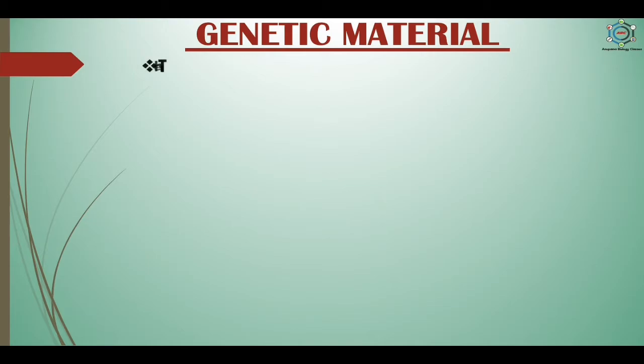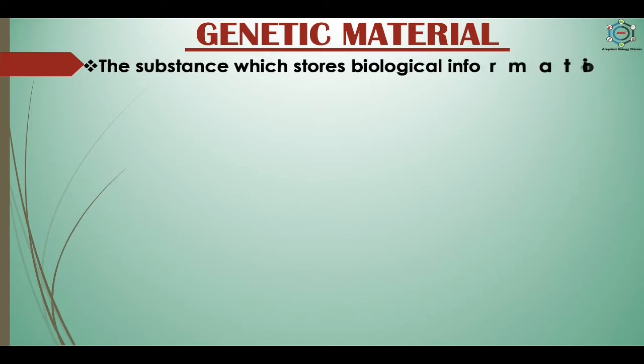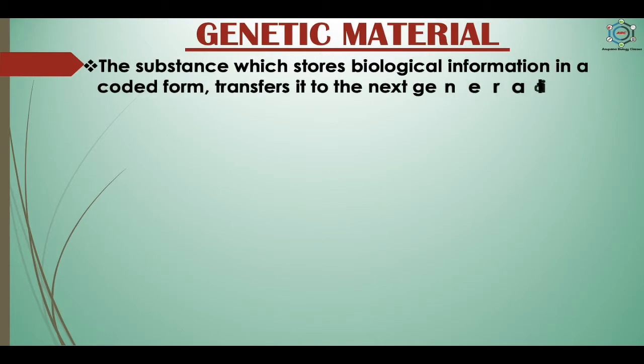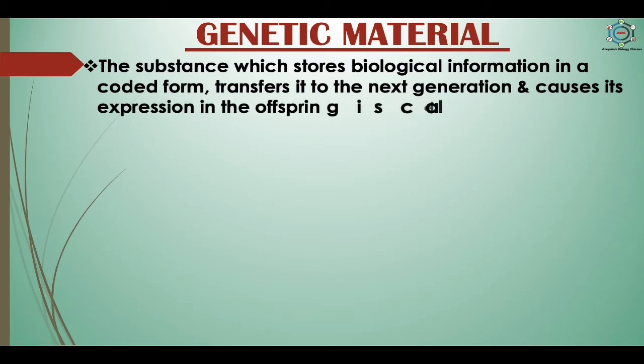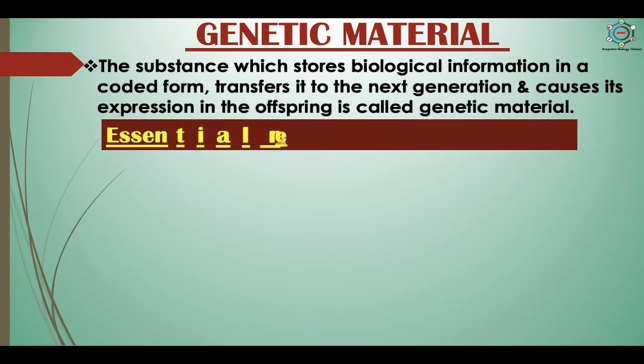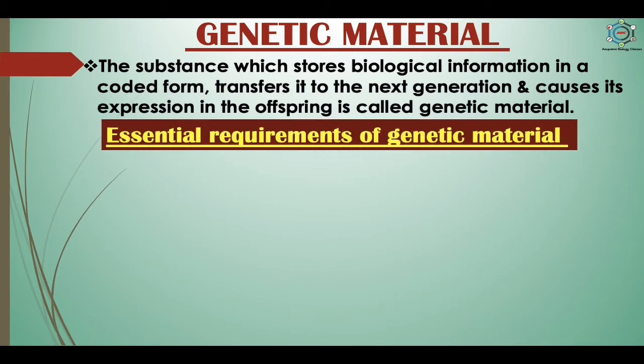So the question is, what is genetic material? The substance which stores biological information in a coded form, transfers it to the next generation and causes its expression in the offspring is called genetic material. Now, what is the need to be a genetic material?